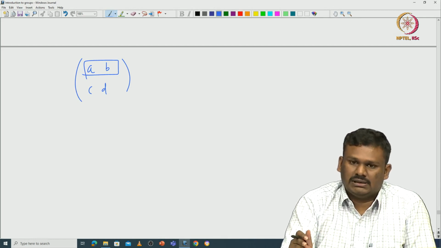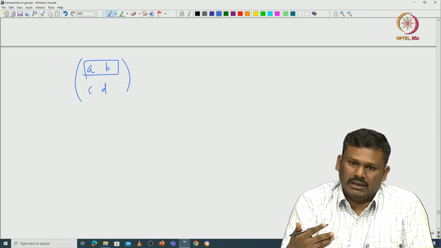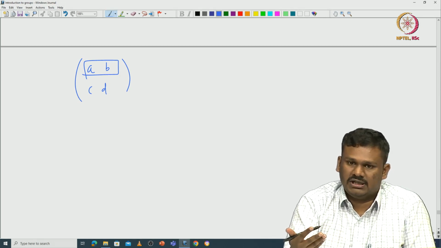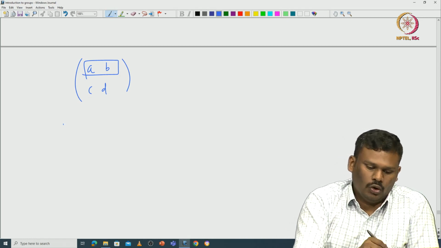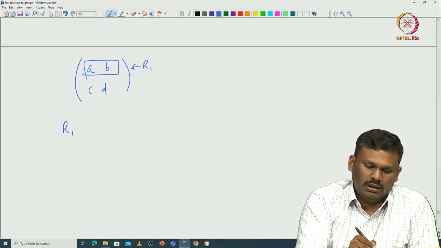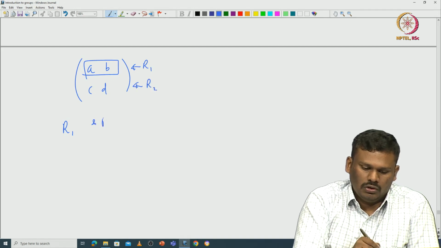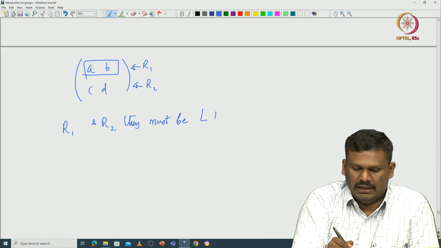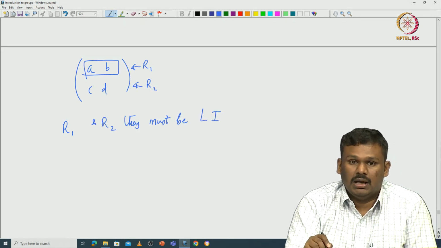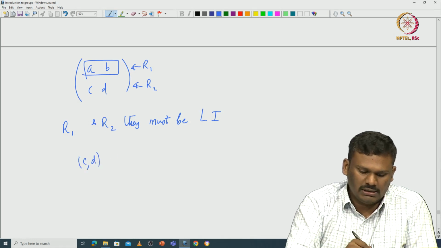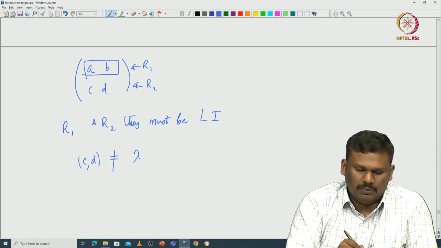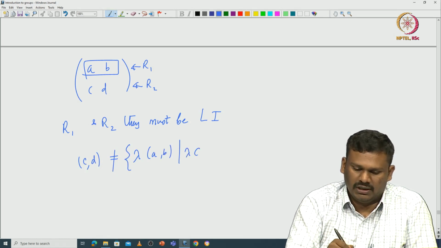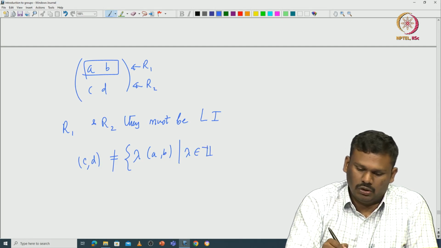For example, one characterization says that if you take the rows and think of them as vectors in this 2-dimensional space, they must be linearly independent. So, row 1 and row 2 must be linearly independent. That means this c, d should not be a multiple of this a, b, where lambda comes from Z modulo pZ.